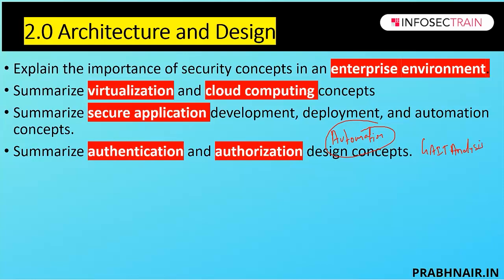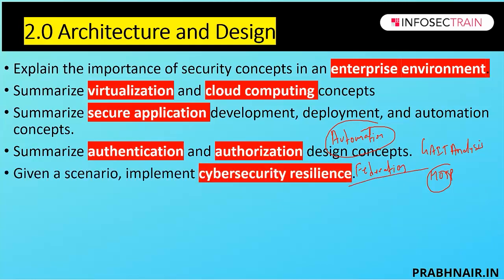So gait analysis is there, false acceptance and false rejection rate for biometrics is there. They also introduced HOTP, which is a very good thing, called HMAC-based one-time password. Then they introduced smart card authentication, and most important was federation with attestation. So federation and attestation is a new topic they introduced.